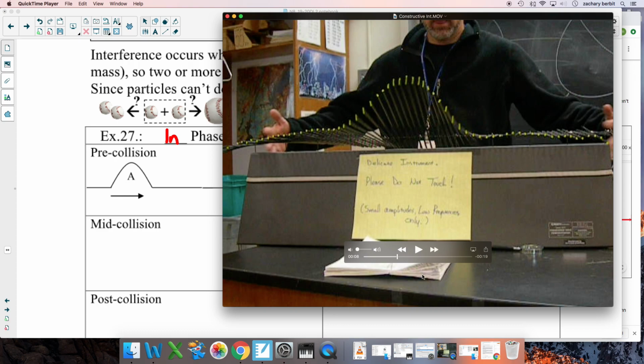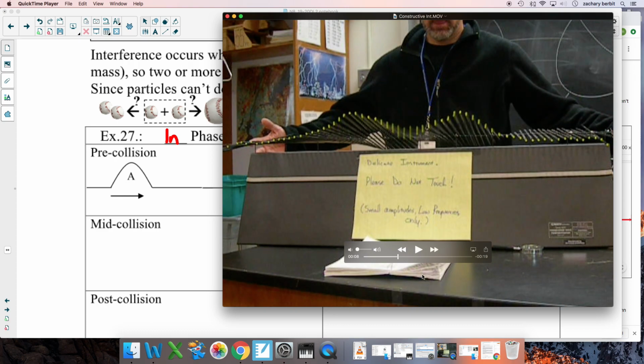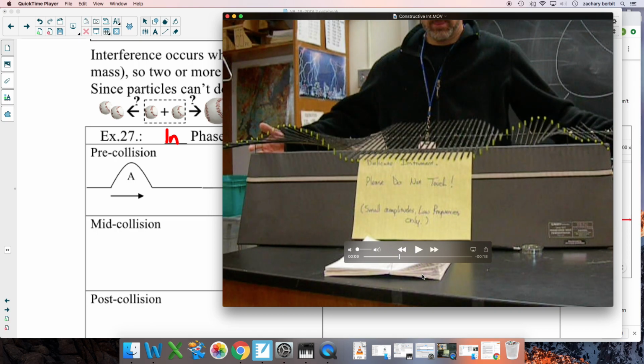Watch the little time bar here. I'm going to keep going forward. And what emerges? Two waves again. So they made one big wave, and then they emerged as two little waves. Oh my goodness. And you may say, oh, look, but they're lower now.